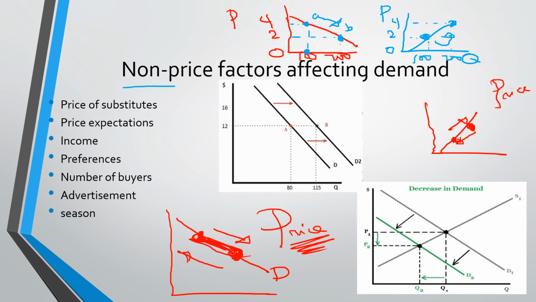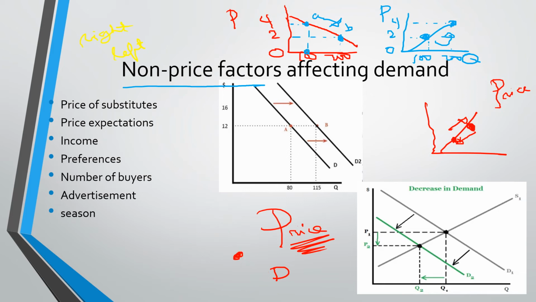But if the other factors change, you call them non-price factors, the movement will not be up or down anymore. The movement will either be right or left. Now, a rightward shift in your demand curve would mean that there is an increase in your demand.